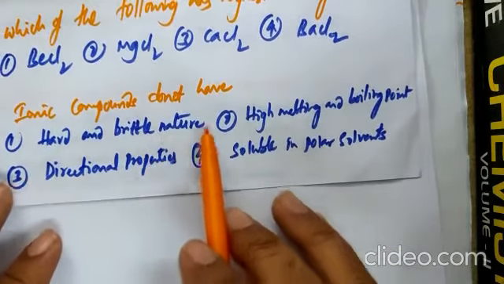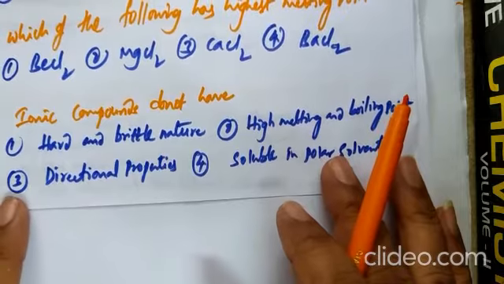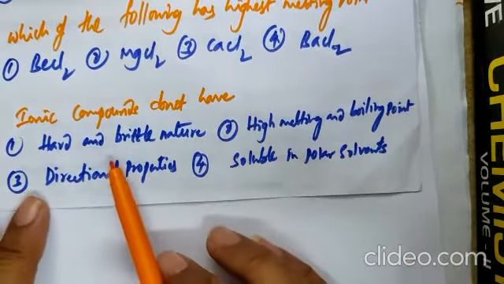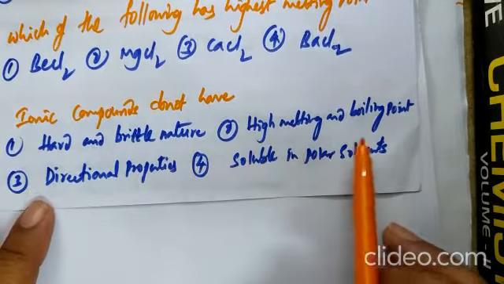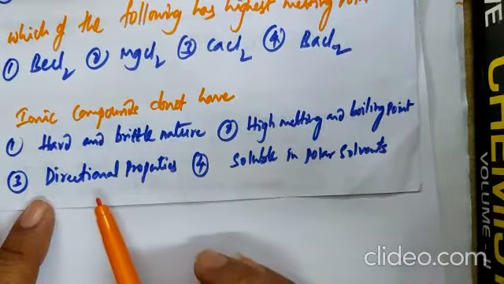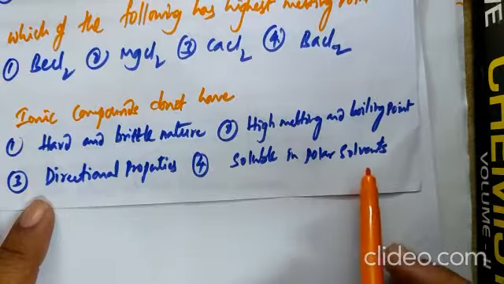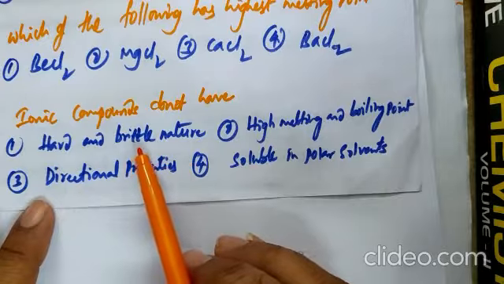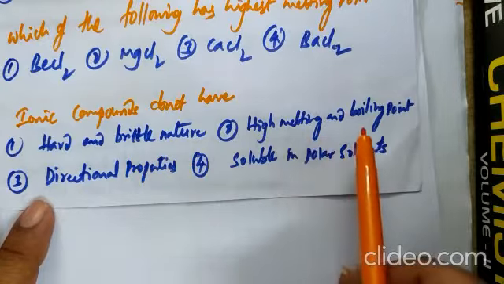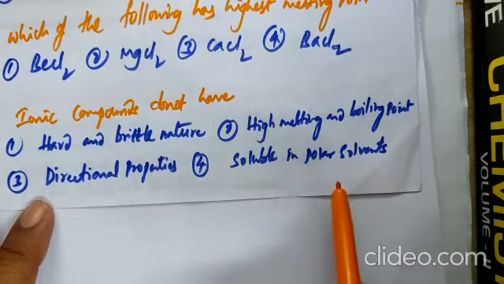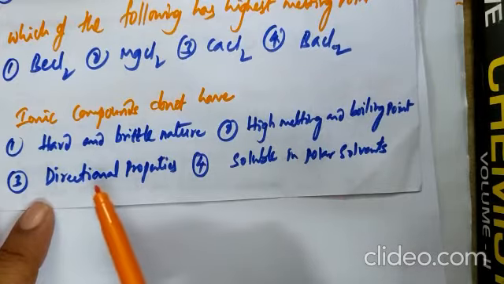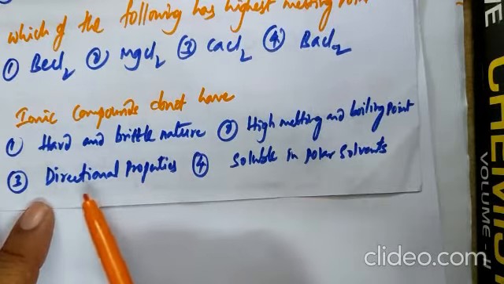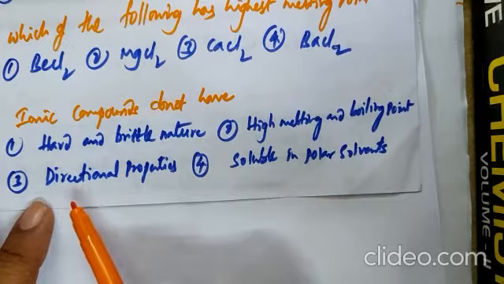And question number 10. Ionic compounds do not have: hard and brittle nature, high melting and boiling point, directional property, soluble in water. Yes, remember the concept. Ionic compounds are hard and exhibit high melting and boiling point and also soluble in polar solvent, whereas ionic bond is a non-directional bond. So the correct answer is what? 3.